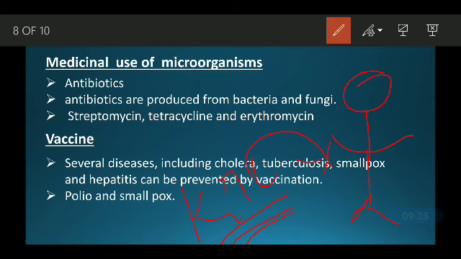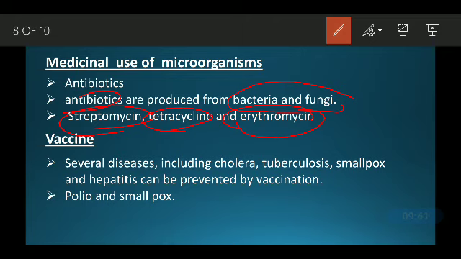Antibiotics are produced from bacteria and fungi alone. Some examples are streptomycin, tetracycline and erythromycin.